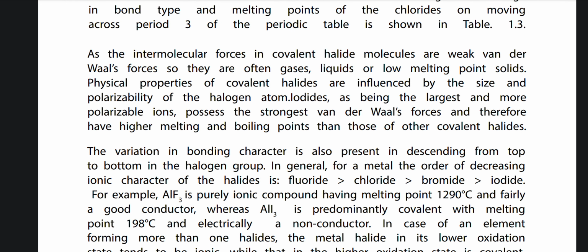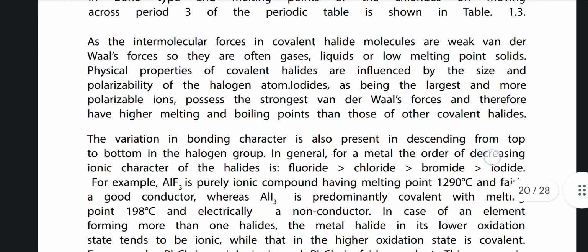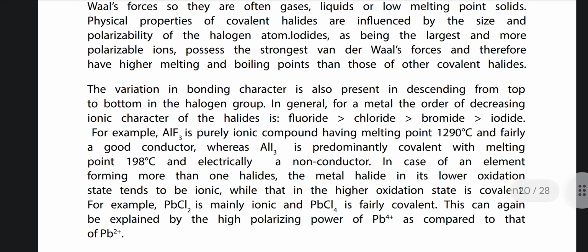As the intermolecular forces in covalent halide molecules are weak van der Waals forces, they are often gases, liquids, or low melting point solids. Physical properties of covalent halides are influenced by the size and polarizability of the halogen atom. Iodides, being the largest and the most polarizable ions, possess the strongest van der Waals forces and therefore have higher melting and boiling points than those of the other covalent halides.